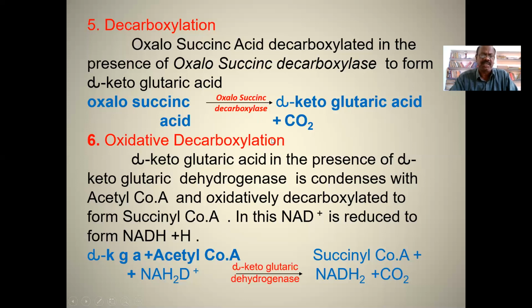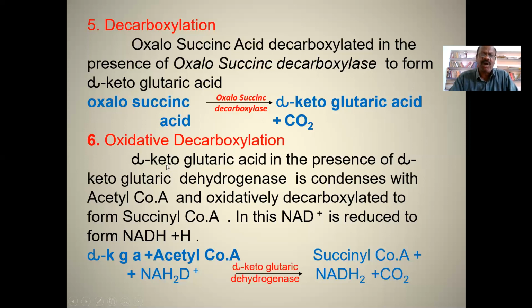Come to the sixth reaction, oxidative decarboxylation. In this reaction, two types of reactions take place, because here there is an oxidation reaction as well as a decarboxylation reaction. So collectively, this reaction is known as oxidative decarboxylation.